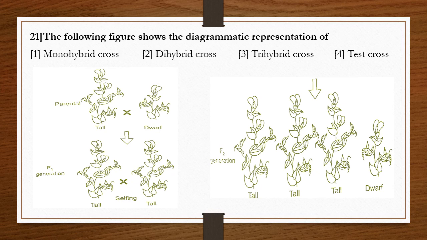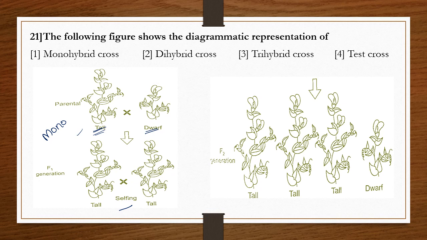Let's see the diagram. Here they are considering two characters, tall and dwarf. They are the parental characters, and when they are crossed, in the F1 generation all are tall. Here they are considering one character from each parent, which means it is a monohybrid cross. If two characters are considered in each parent, it is called a dihybrid cross.